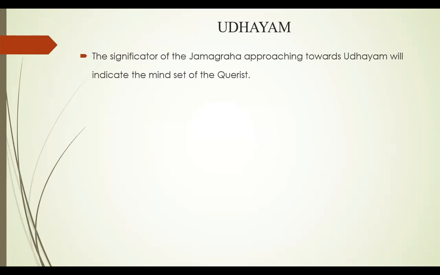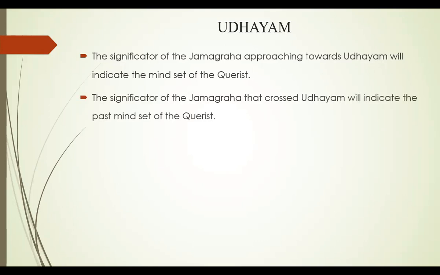The significator of Udayam, the Jama Graha approaching towards Udayam, will indicate the mindset of the querist. That means if Mercury is approaching, the significators of Mercury will indicate the mindset of the querist. It will indicate what the thought is. If Jupiter is approaching towards Udayam, what the querist is thinking, we can identify based on the significators of Jupiter. Similarly, if Mercury is approaching, we need to consider the significators of Mercury.